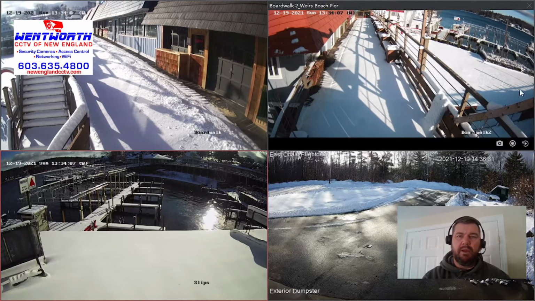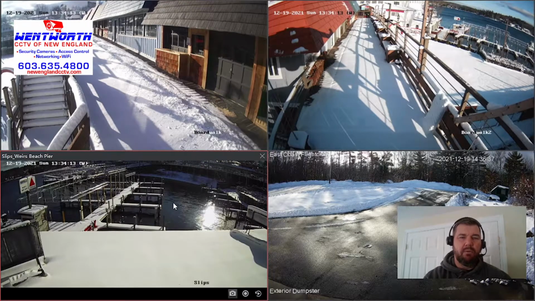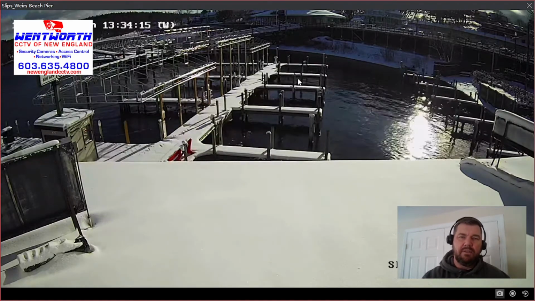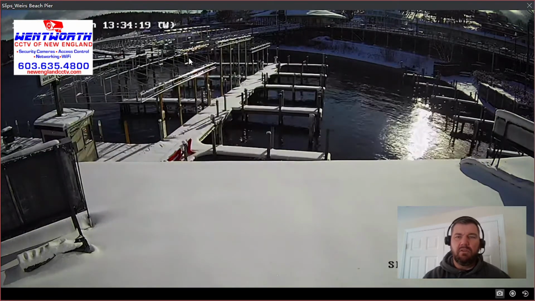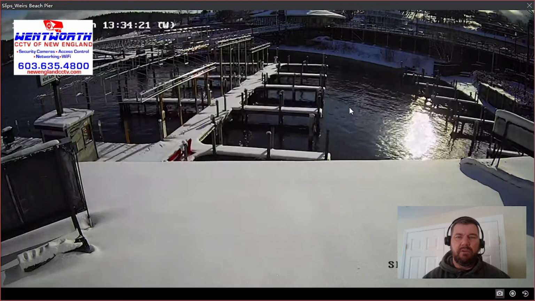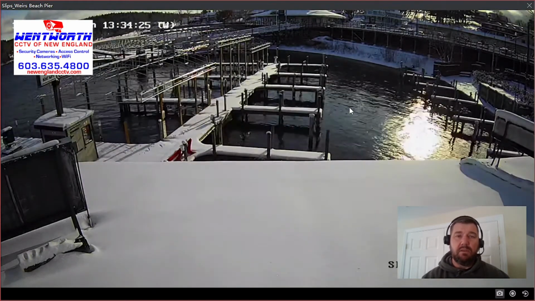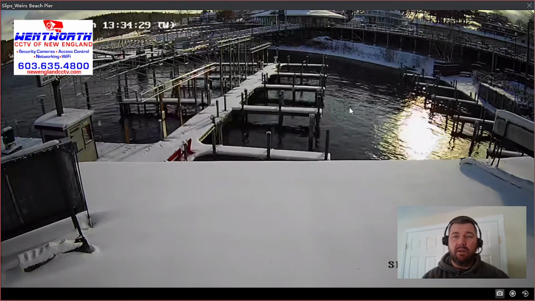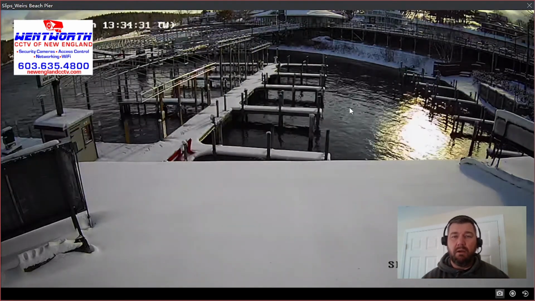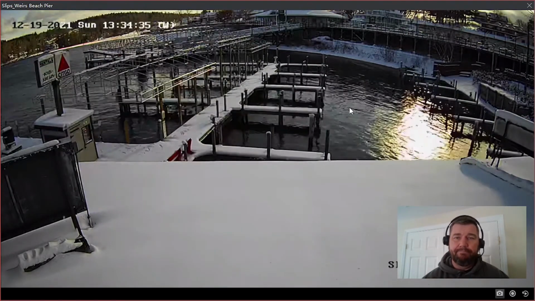As you look, we're pulling up a location here that's actually got 32 cameras, only 4 of them are up. But if we double click on a picture of a slip area, you'll see that our timestamp is streaming fluently. You can see the water moving. There's no binding or anything like that, even with 32 cameras. The reason for that is we've used a bandwidth calculator and set the cameras accordingly to work with this model NVR. It's not a difficult process. We're going to cover it right now.